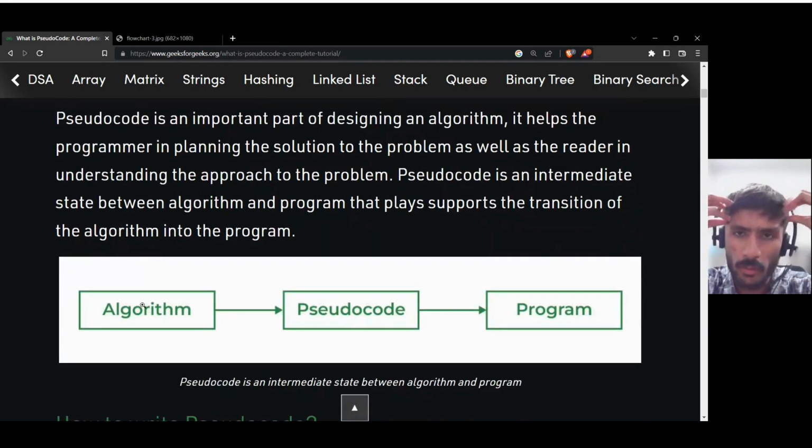We have an algorithm, which is in our head, but we want to show it to other people. We can't write code directly because it may contain errors. What is the probability that you will solve the problem the first time? So pseudocode acts as a mediator between the algorithm and the code: the algorithm which I have developed in my head, and the program that I'm going to write on my compiler. What is a compiler? I will do that in the next class. Pseudocode is the mediator between them.